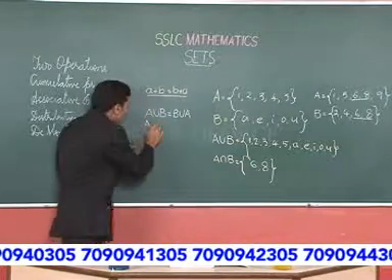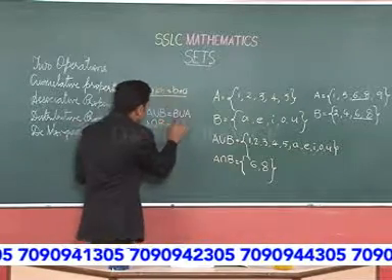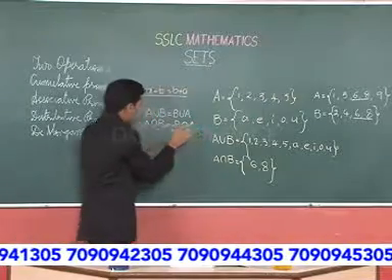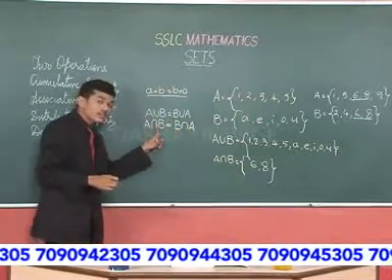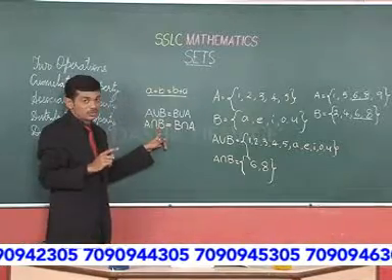Also, A intersection B is equal to B intersection A. Here again, the intersection operation also has the commutative property.